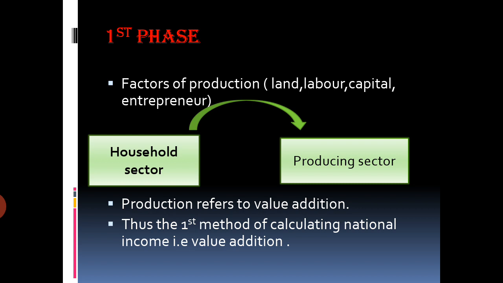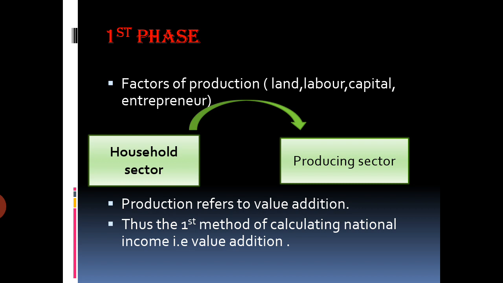Here we assume that the household is the owner of land, labor, capital and entrepreneur. So the producing sector is taking help from the household sector. It is buying land, labor, capital and entrepreneur from the household sector, and then along with the other non-material goods or the raw materials, it is producing the goods and services.